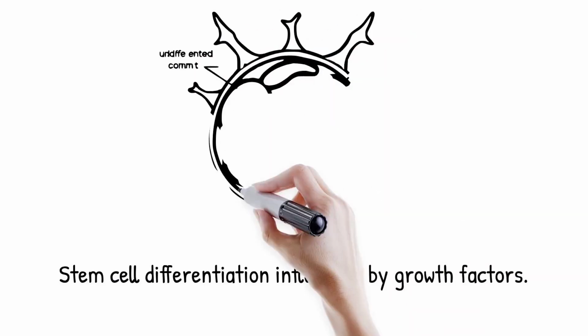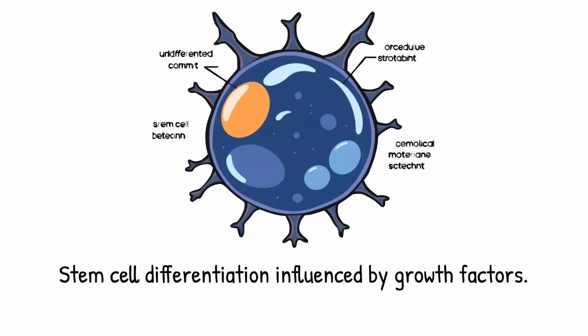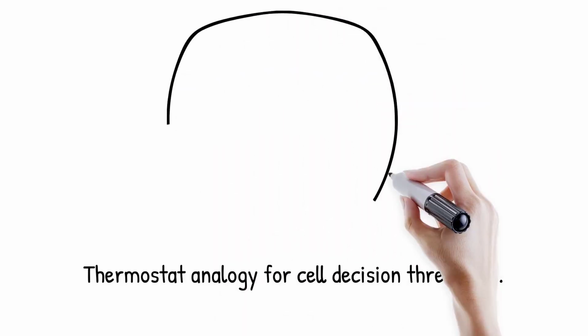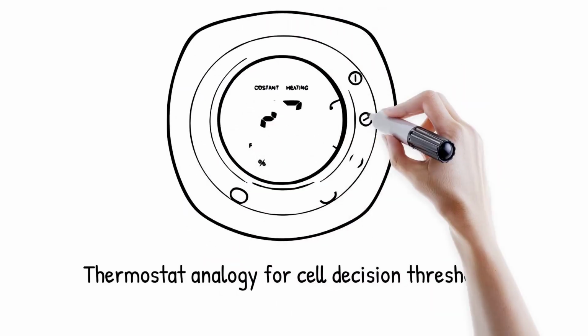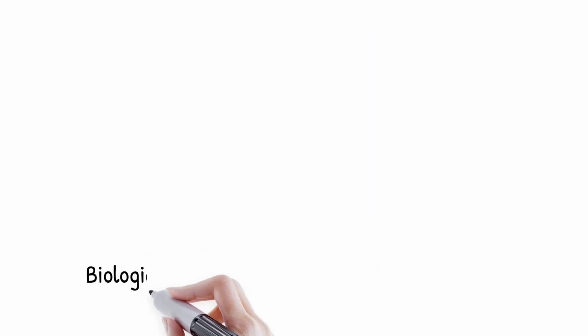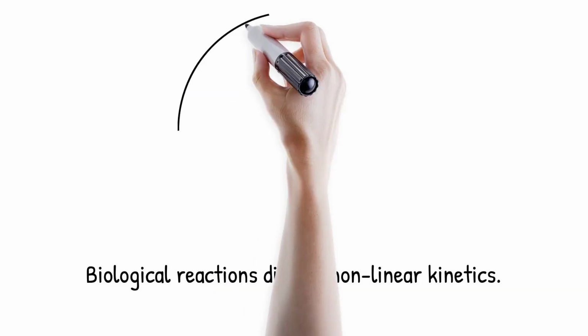A stem cell exposed to slightly different concentrations of growth factors may either remain undifferentiated or suddenly commit to a specialized lineage. It is like a thermostat that keeps a room steady until the temperature crosses a threshold, after which the heater or cooler rapidly switches on.